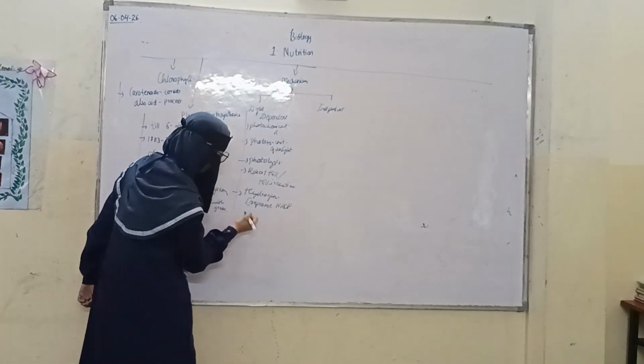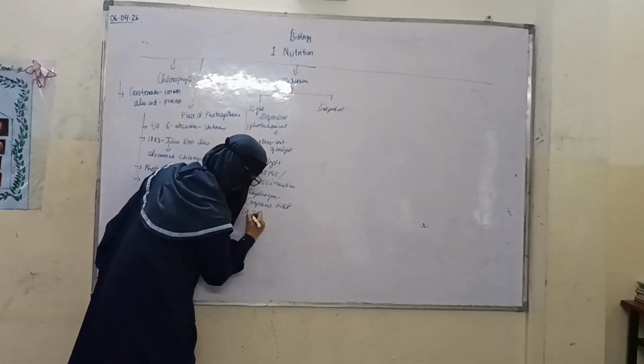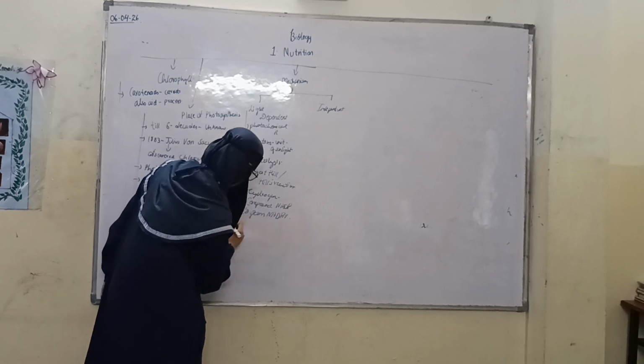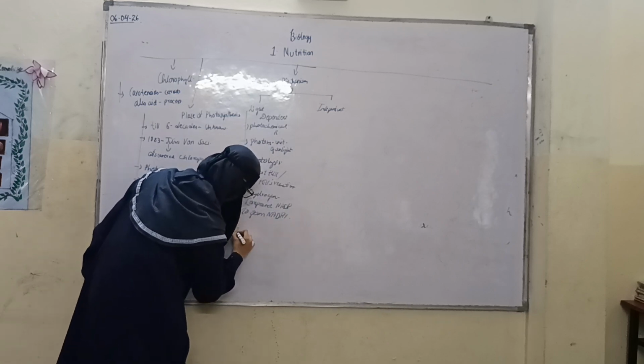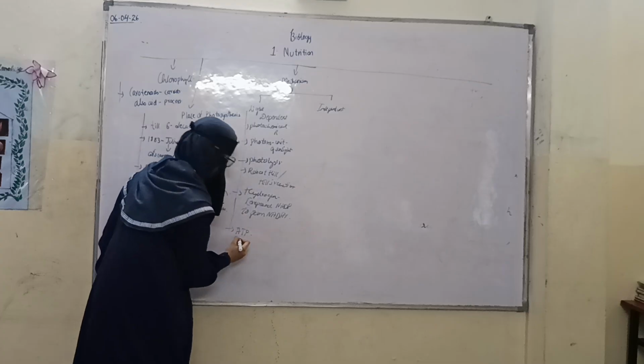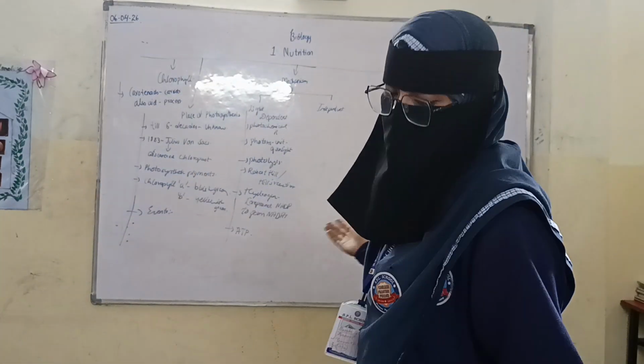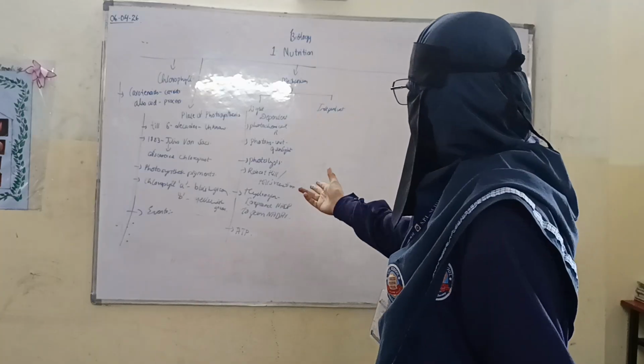NADPH is the end product, and ATP is formed in the end.